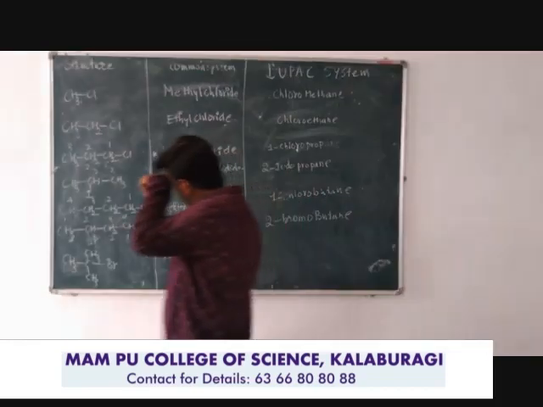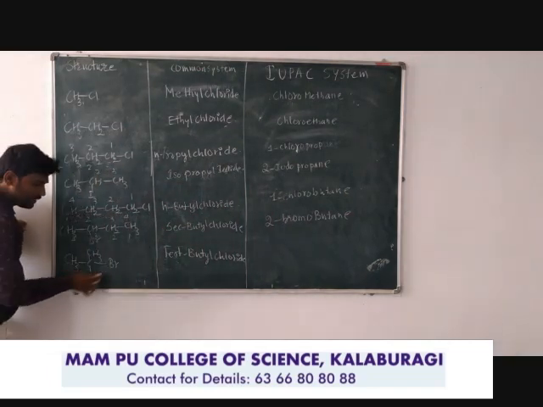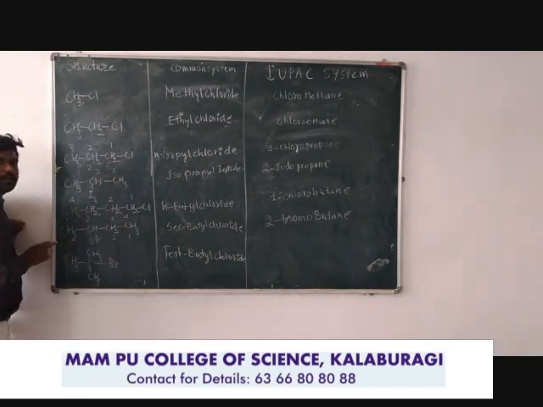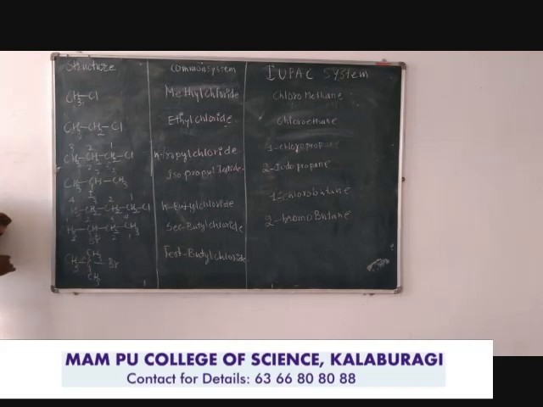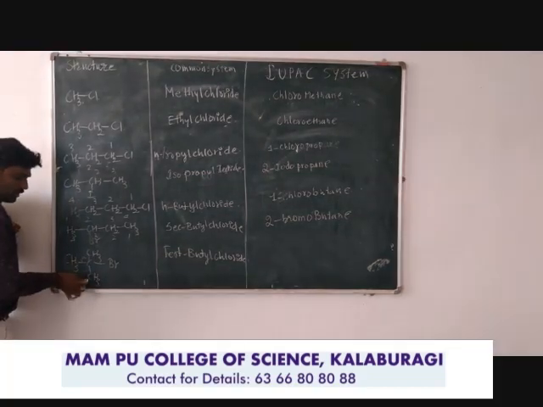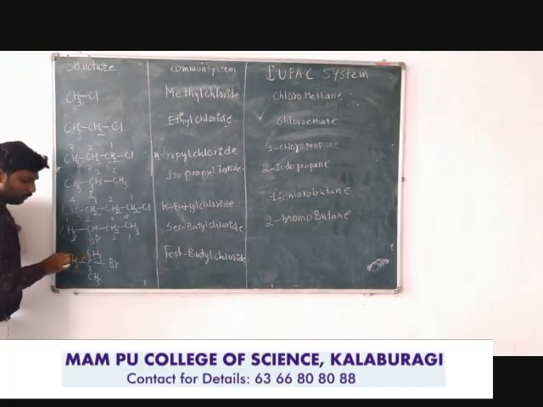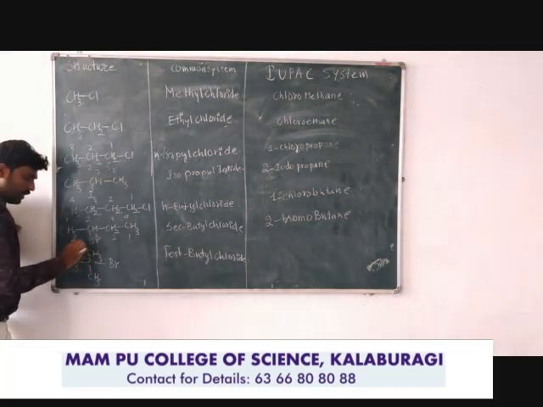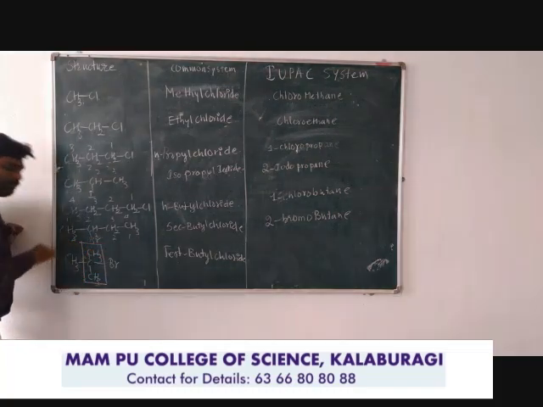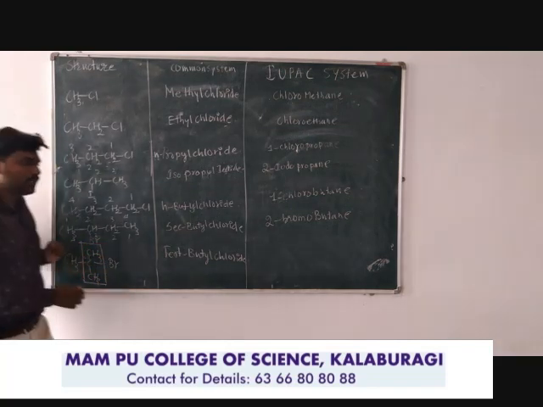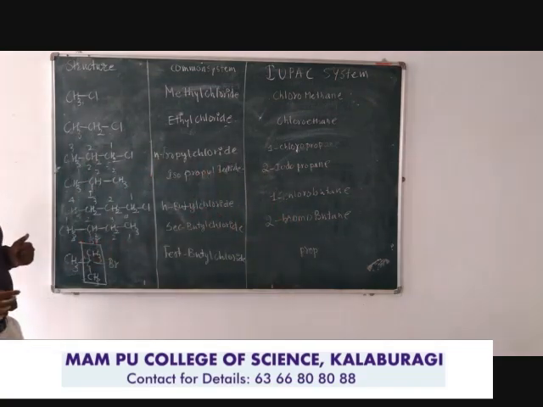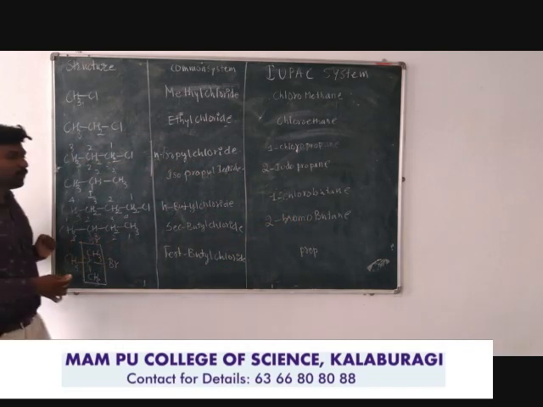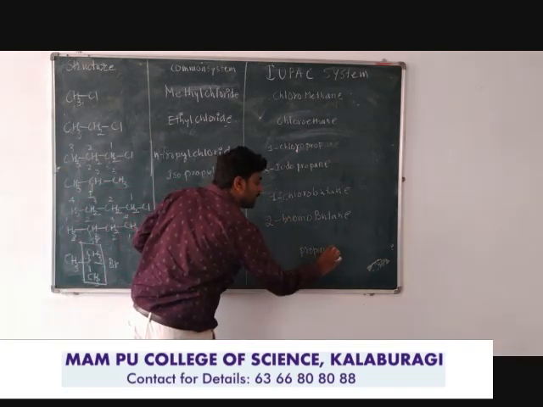Look at this structure. This is completely branched. This is tertiary butyl bromide according to the common system, where the halogen is bonded to the tertiary carbon atom. But according to the IUPAC system, I need to select the longest chain. First I choose the longest chain, 1, 2, 3. I choose this from top to bottom, 3. 3 indicates the number of carbon atoms in the longest chain, which is written as prop. All these carbon atoms are singly bonded, therefore the ending suffix will be ane.